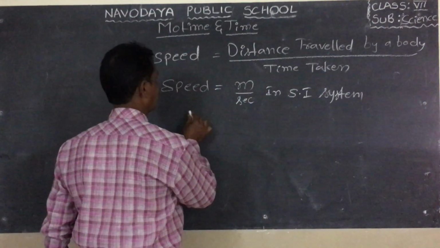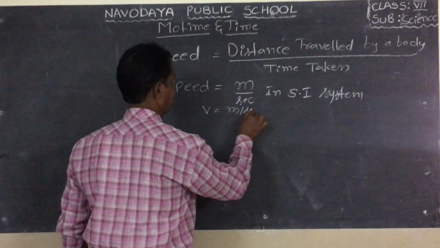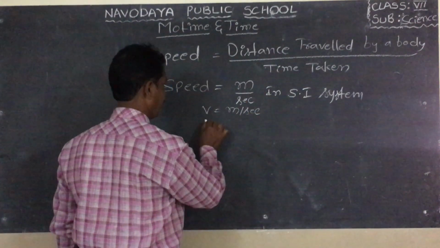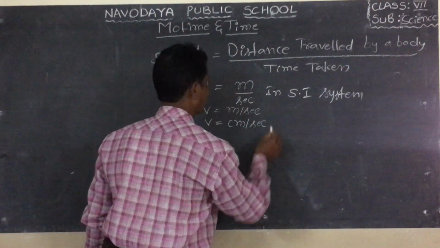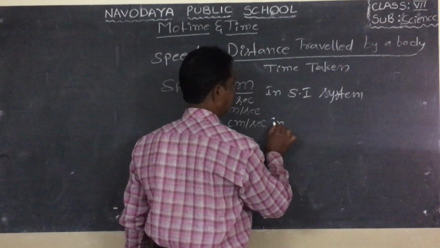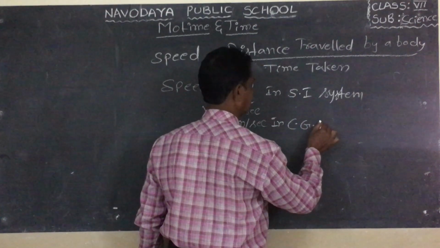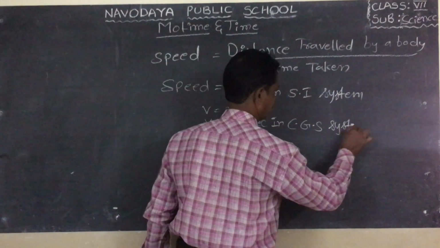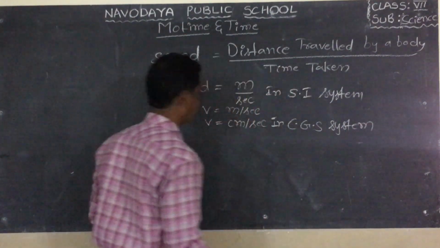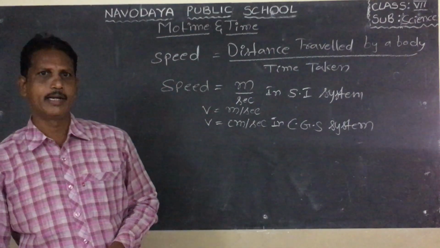Speed is denoted by the letter V. V equals meter per second in the SI system, and V equals centimeter per second in the CGS system. So speed is the distance travelled by a body in a time interval.